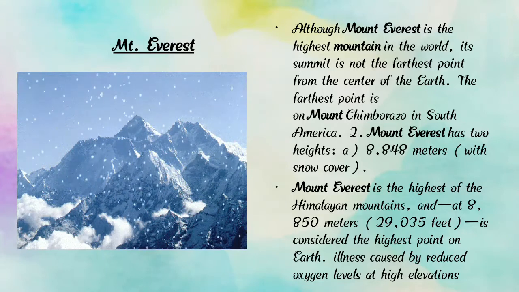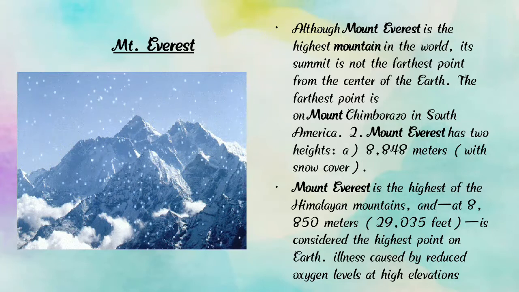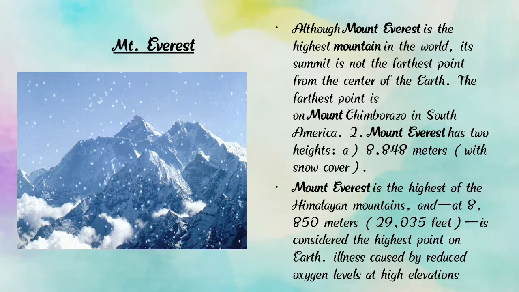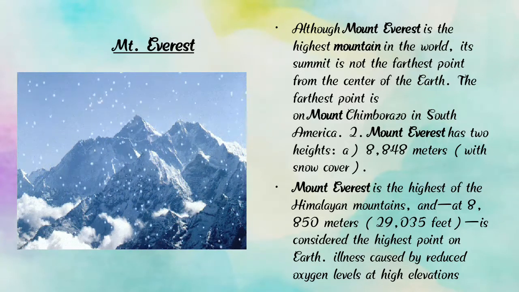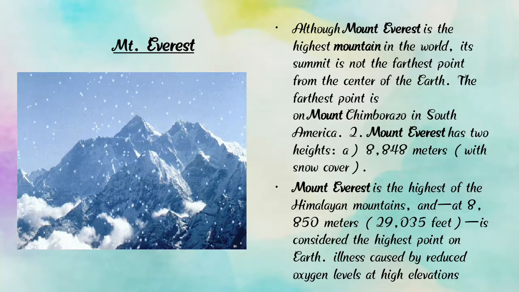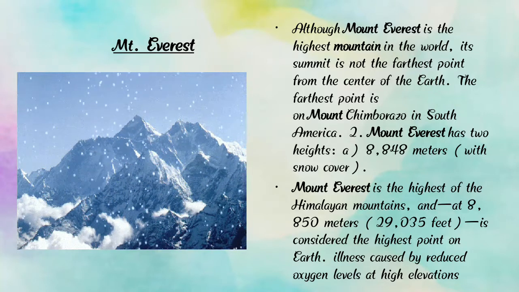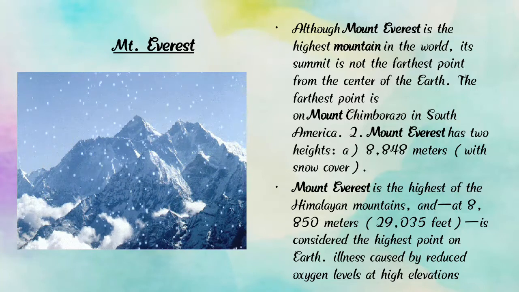So the mountain is covered with snow, and Mount Everest is the highest of the Himalayan mountains, also considered the highest point on the earth. Illness is caused by reduced oxygen levels at the high elevation.